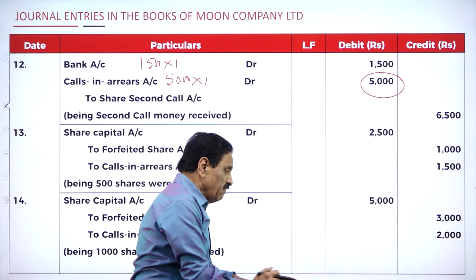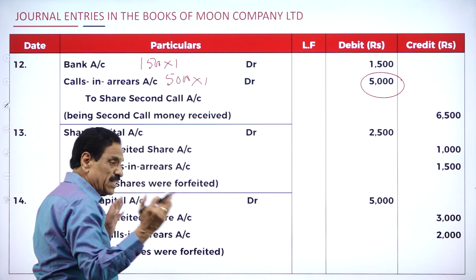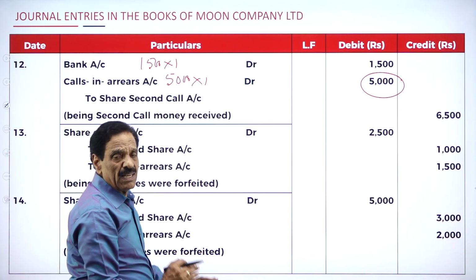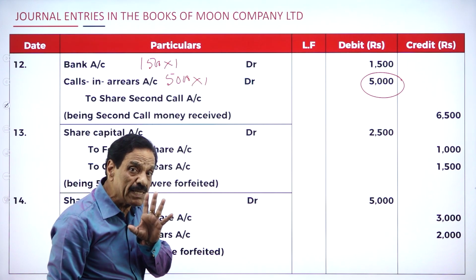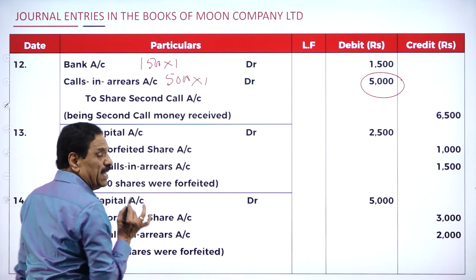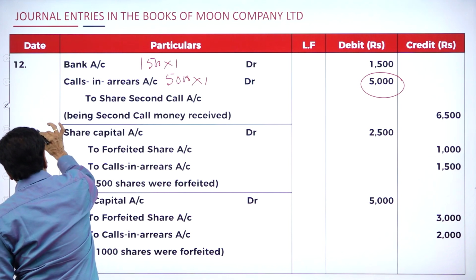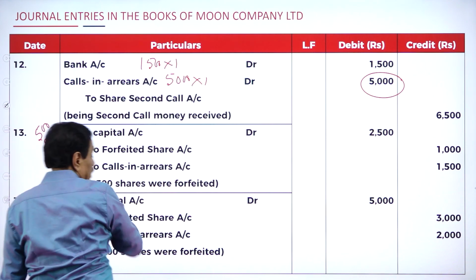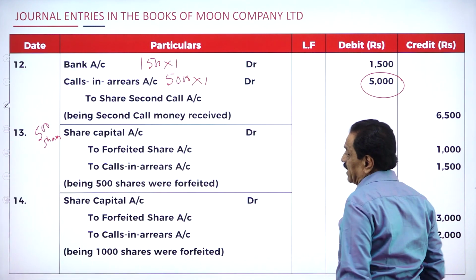Now, we are going to forfeit the share. First man, 500 shares. He owed 500 shares. So he has paid what? Only application. He has paid only application. This goes in favor of how many shares? 500. This goes in favor of 500 shares.